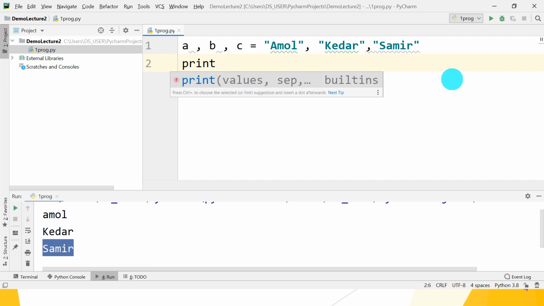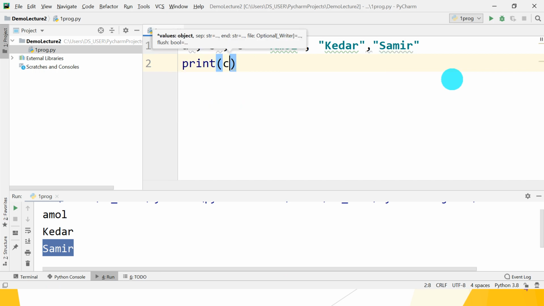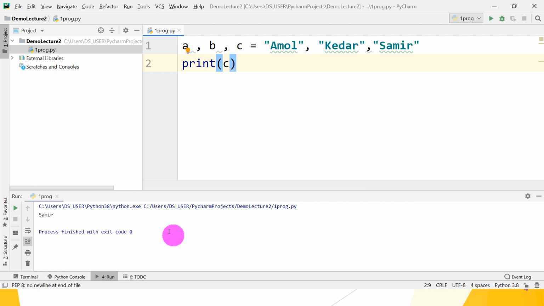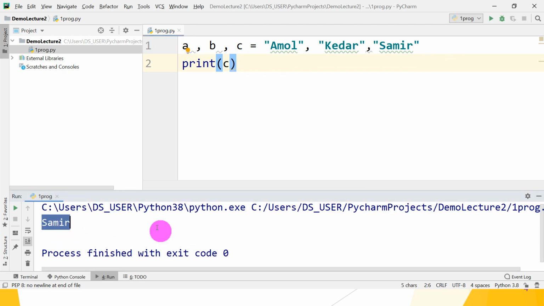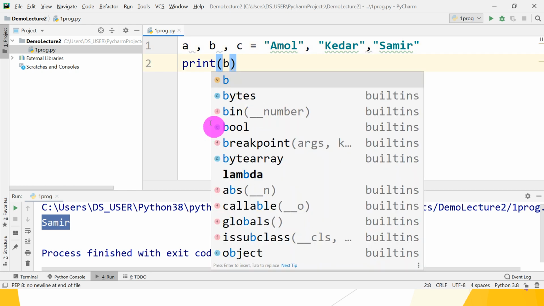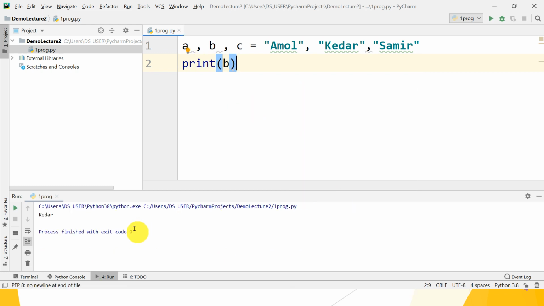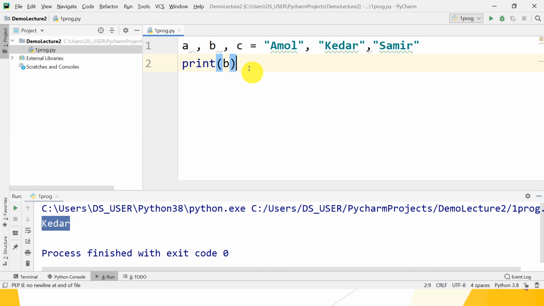Print. What do you want to print? Name c. So what is the expected output? Samir. Let's check whether it works or not. Okay, so what does it give you? Samir. That is the output of c. If you want to print the value of b, then write print b, execute it and check whether it works or not. So Kedar is the expected output. That means in a single line we can initialize multiple variables. Okay, move on.